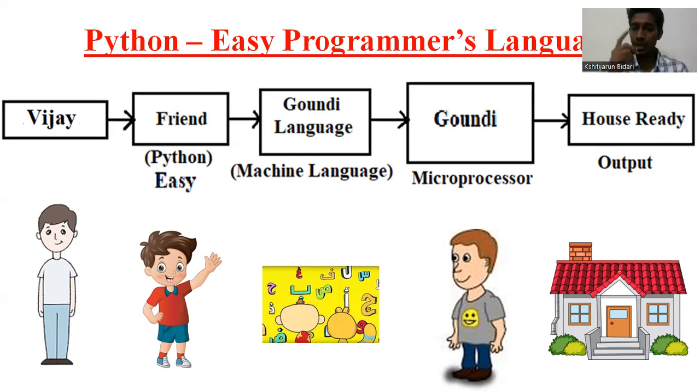Why is Python required? Why is Python so famous? The reason is Python is an easy language. It can help the person communicate with the computer or the system in an easy way. You don't have to learn a huge lot of coding. So that is how, when Vijay takes the help of Python, his friend, and communicates with the Gaundi or the mason, he gets the output, that is, his house will be ready.